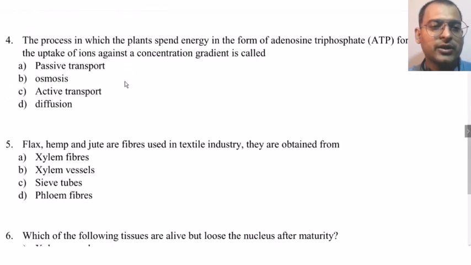The process in which the plants spend energy in the form of ATP for the uptake of ions against a concentration gradient is called passive transport, osmosis, active transport, diffusion. So what is happening? There is an expenditure of energy and that is against the concentration gradient. Therefore, it is the active transport.